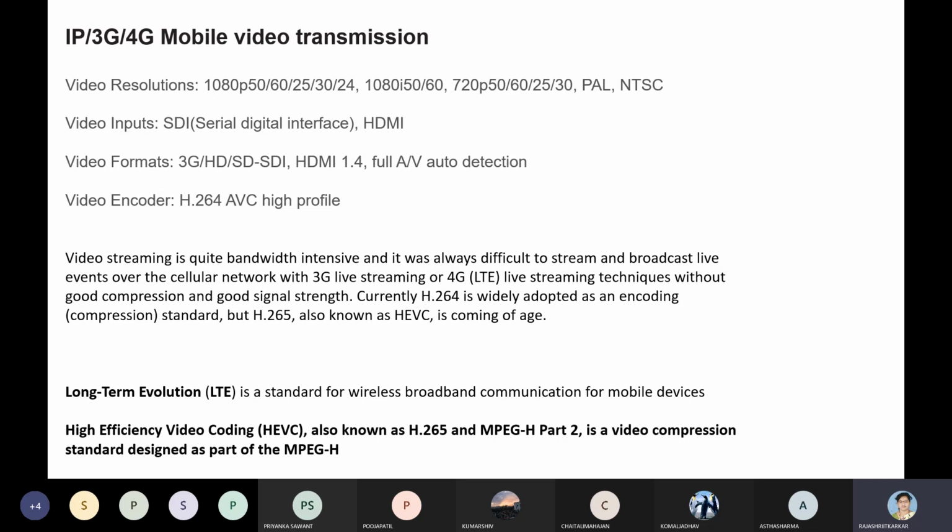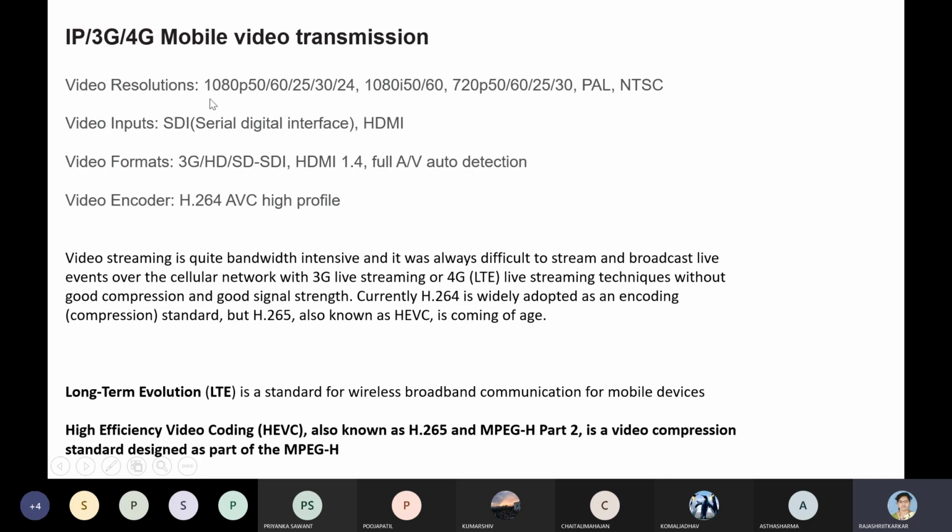Now, what is the video resolution which has been used? It's a high definition transmission, and hence you can see 1080p. That is progressive scanning with a line frequency of 50 hertz or 60 hertz, and a frame rate of 25, 30 or 24 frames per second used for transmission.